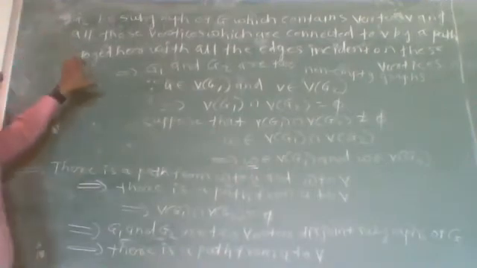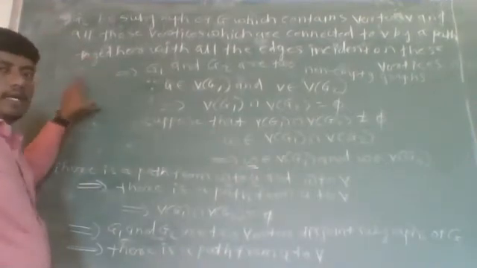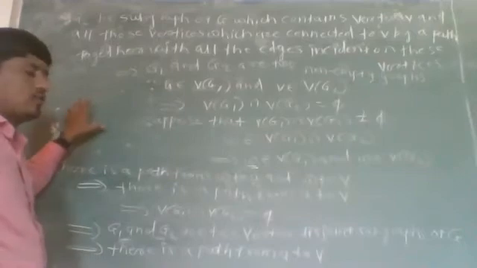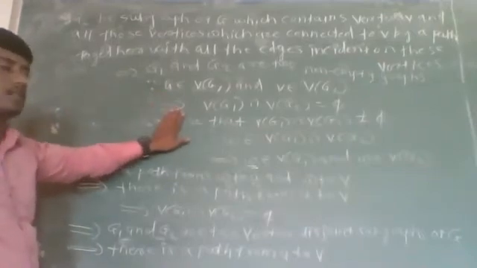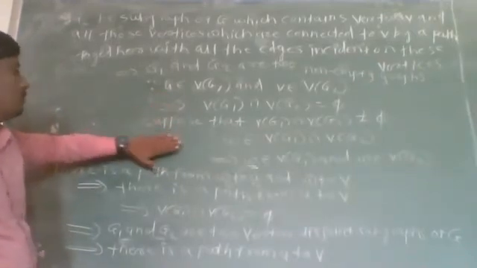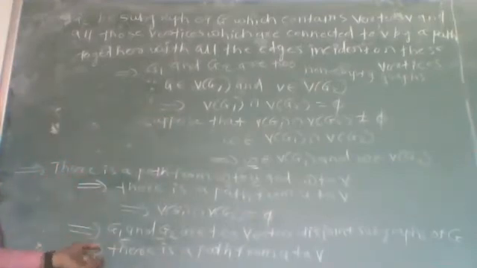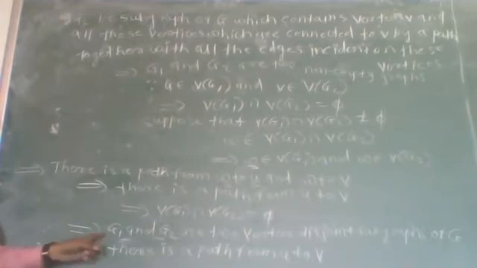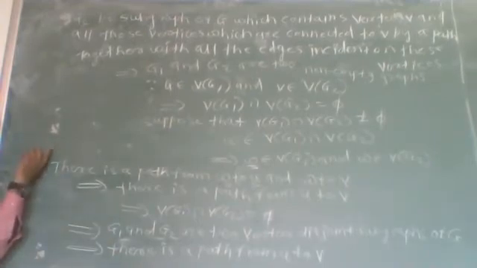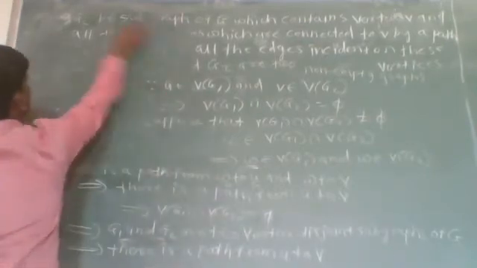So if graph G is connected, then for any given pair of vertices, there is a path joining these two vertices. Now we have to prove the converse part, that is the if part. If there is a path between any given pair of vertices, then we have to prove that the graph G is connected. Now we have to prove part 2.